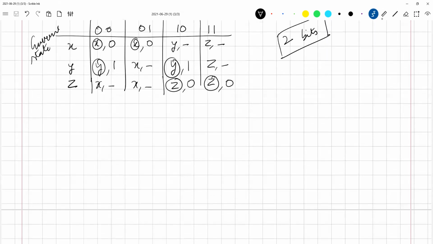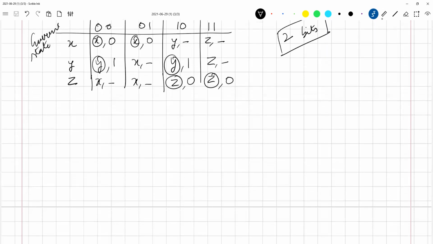So let us see the transitions. What kind of transitions are happening in this particular device, this particular state diagram? You are going from X to Y to Z, and there are a few transitions between X to Z also. Okay, and what else? Is there any other transition? We are going from Y to X, Y to Z, that we already covered, and then we have Z to X.